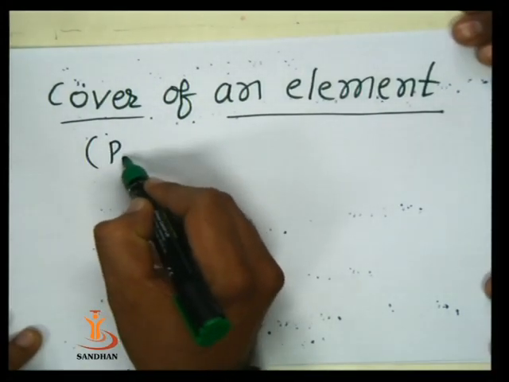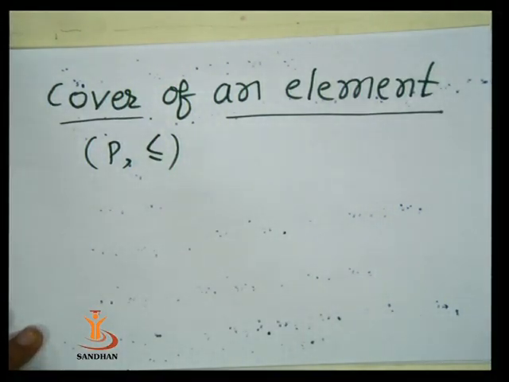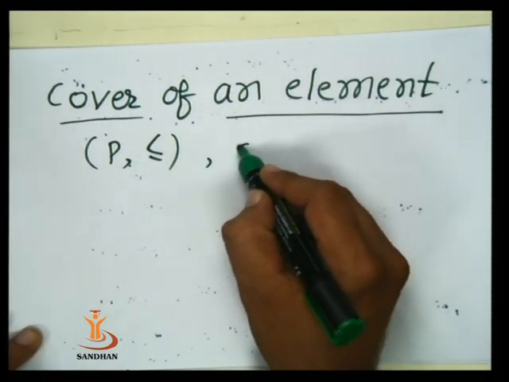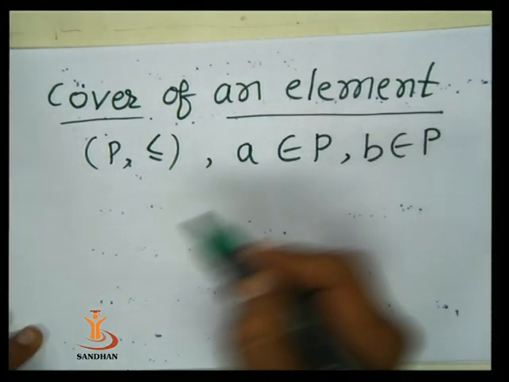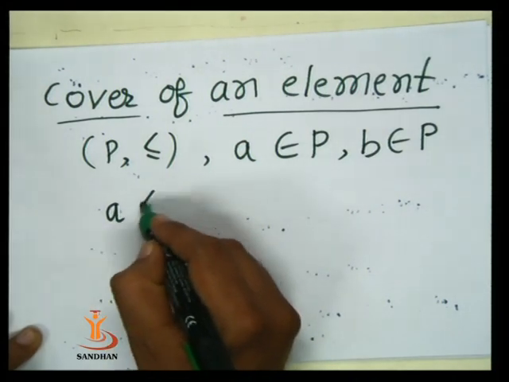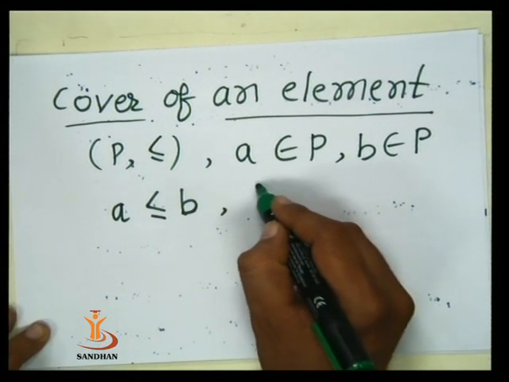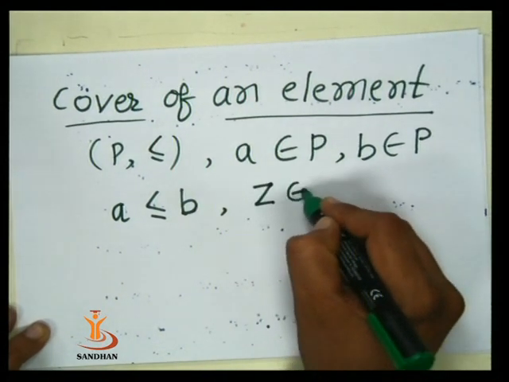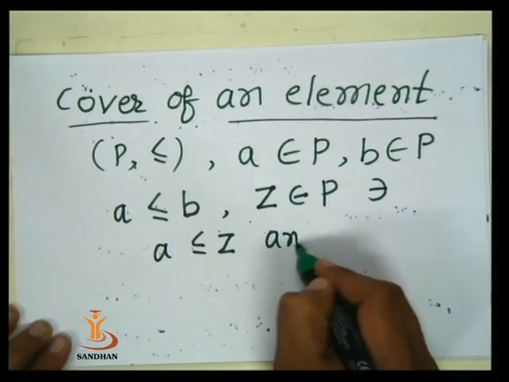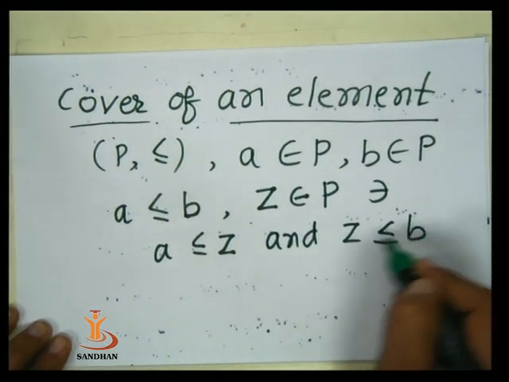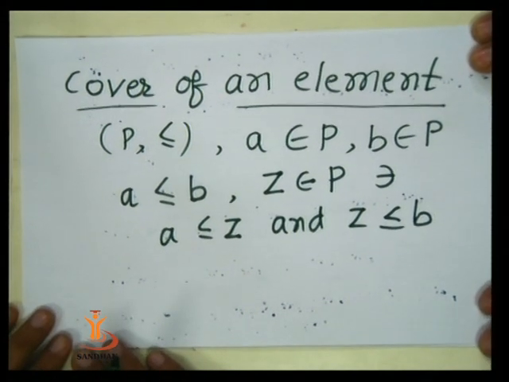We have already seen in the previous session, P together with the relation less or equal is a poset, and consider a member A from P, B is another member from P. If A is related to B, and there is no Z in P such that A is related to Z and Z is related to B, then we can say that B is a cover of A. B is said to be a cover of A.